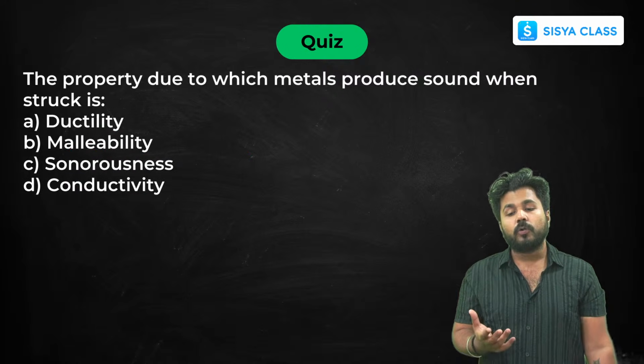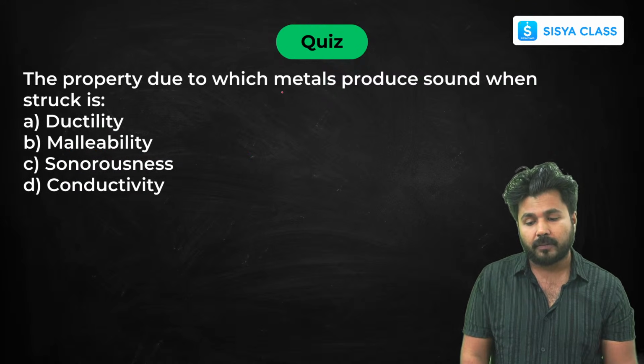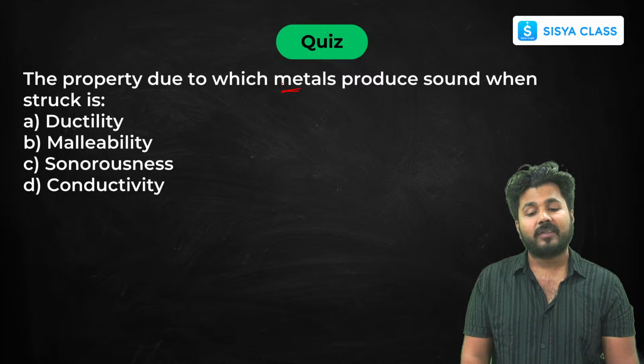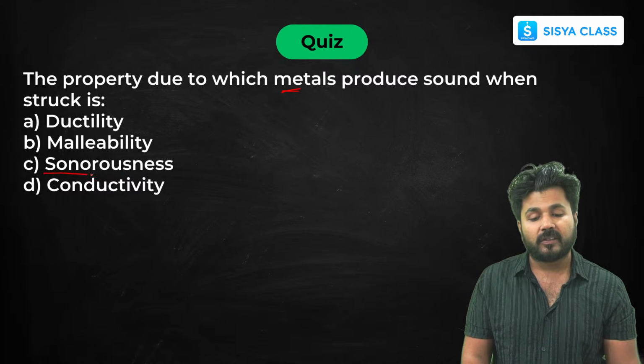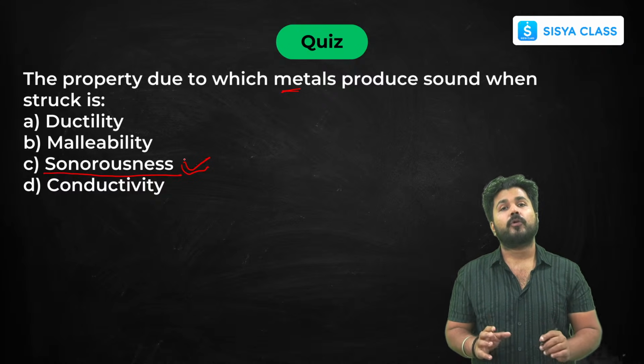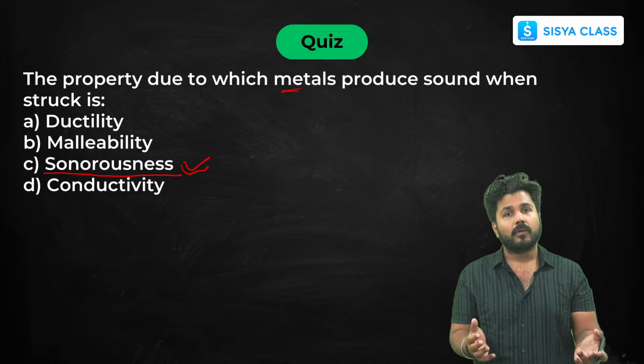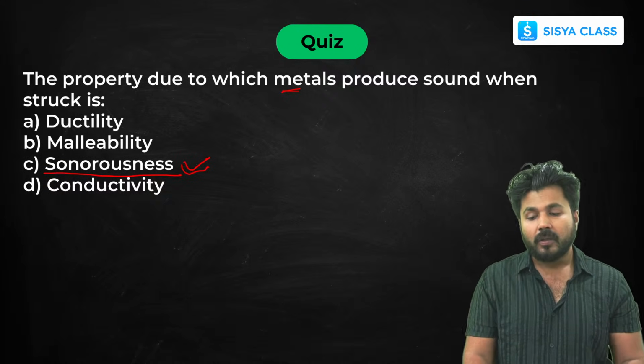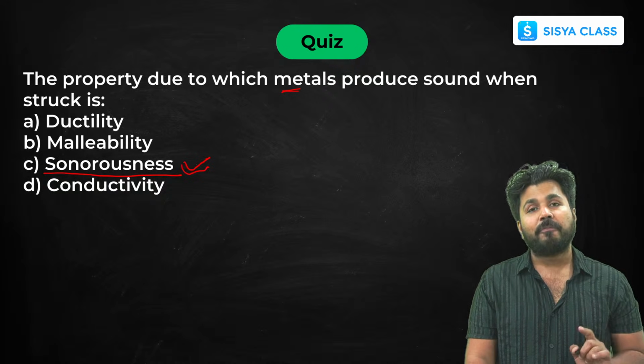Now the property due to which metals produce sound. What is that called? So that is your sonorousness. So metals are sonorous because they produce sound. Like iron, you can produce sound with iron. So that is an example of a property of metals which produce sound.